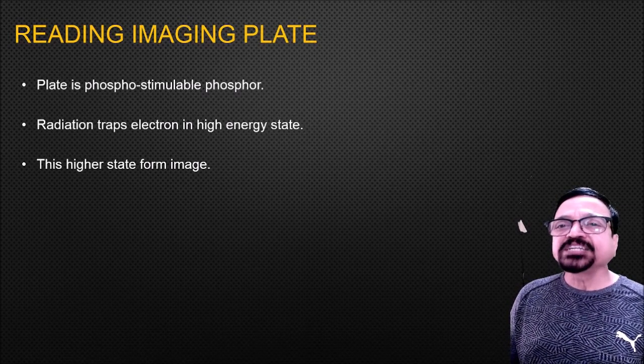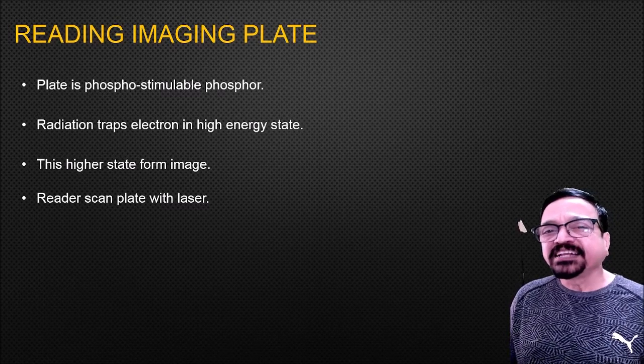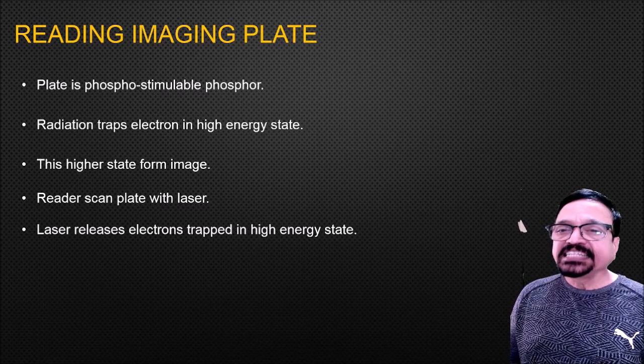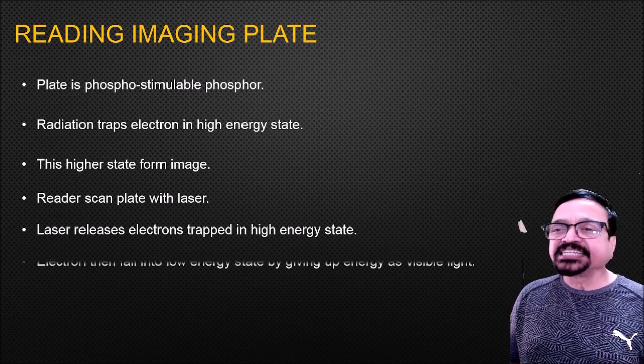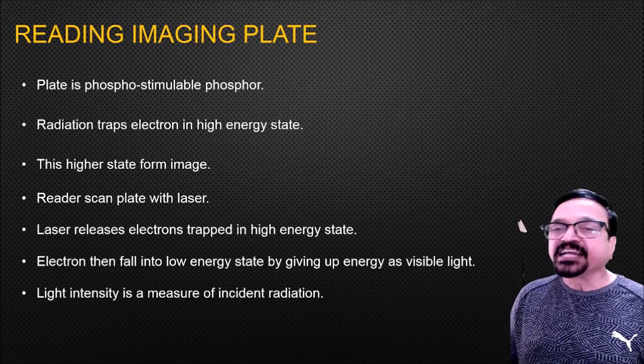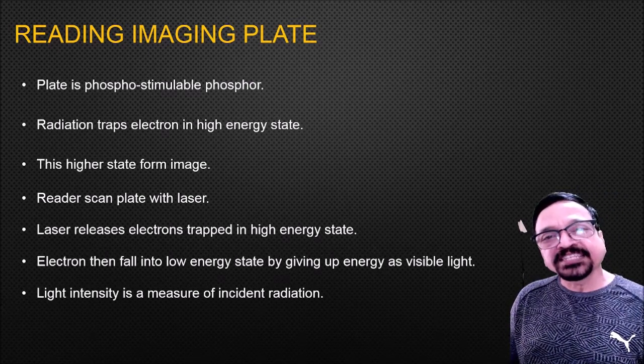Then the reader scans the plate with a laser, which releases the electrons trapped in the high energy state. The electrons then fall into a low energy state by giving up energy as visible light. The electrons got their energy when the exposure was given.